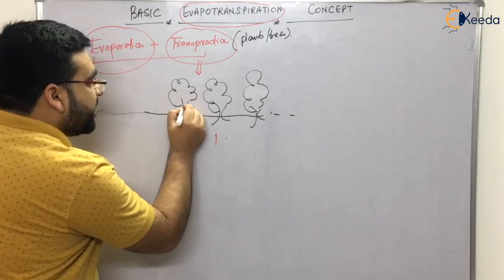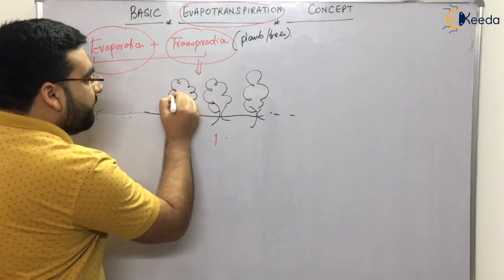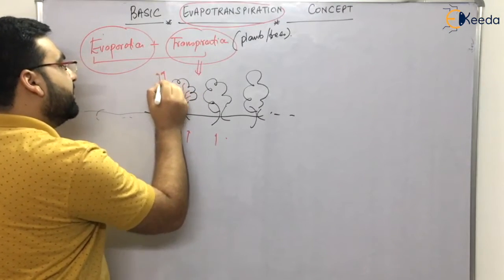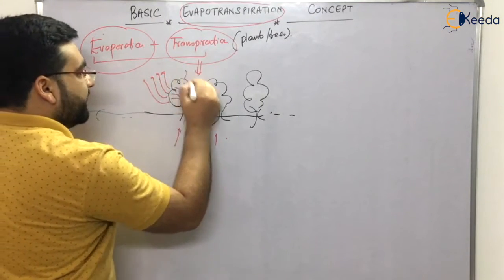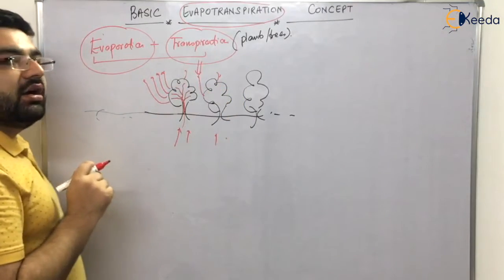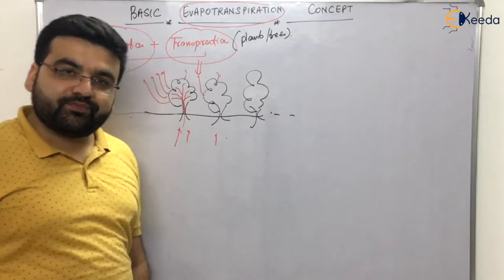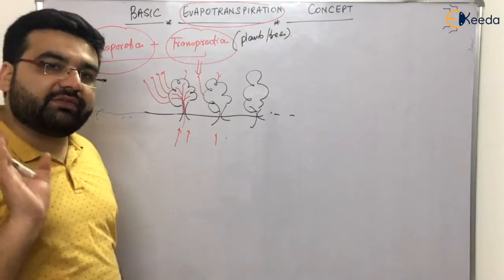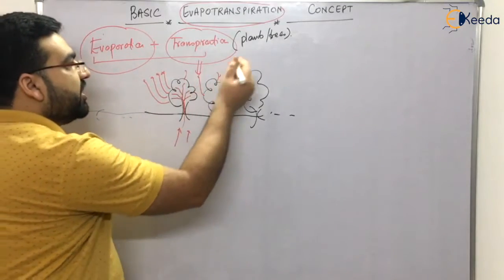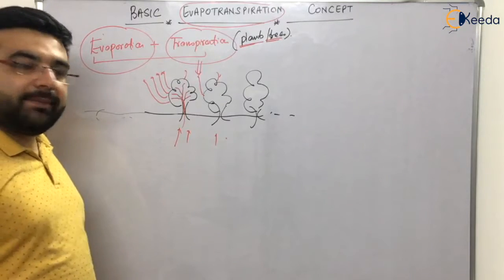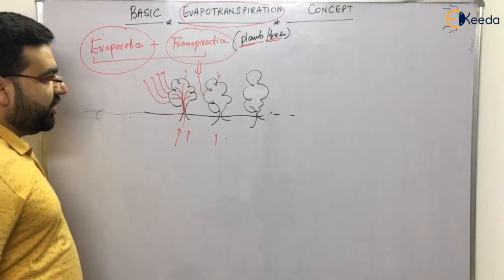This moisture comes to the leaves, which helps in photosynthesis, and subsequently this moisture leaves the plants. This phenomenon is known as transpiration. Evaporation was connected with water bodies and the normal evaporation that we know, but transpiration is generally connected with plants or trees. Clear?